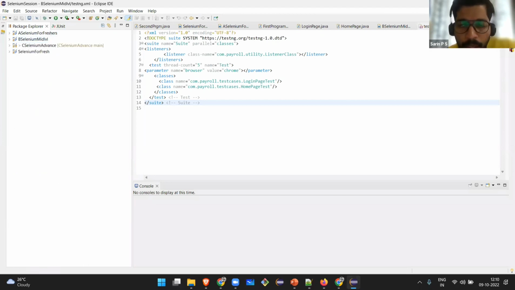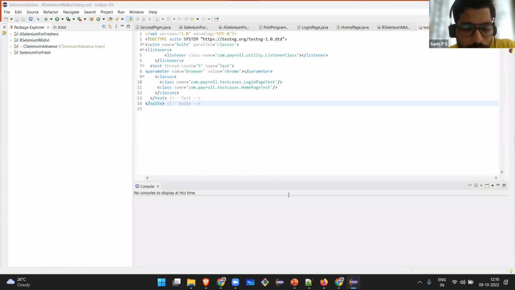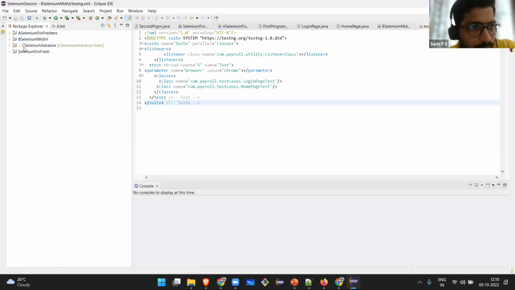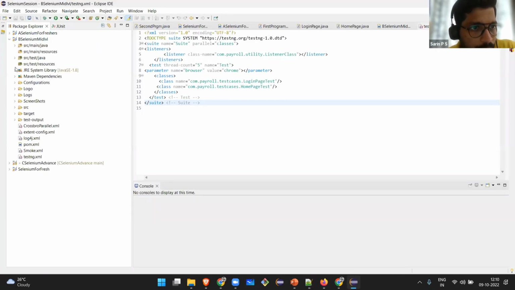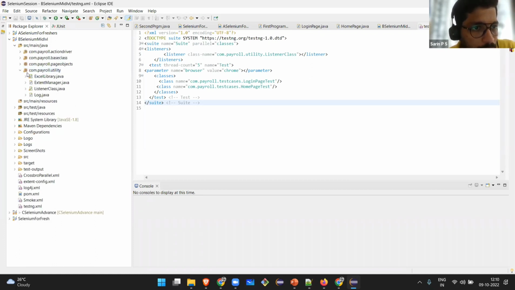What is the next expectation? Utility classes, use reusable methods. Of course, we have that also. Excel read, these are the utilities. People who are not familiar with the terms, at least you may be getting familiarized with terms like utilities and all. It is inside main. Excel utility is there. For extent report, we are using extent.